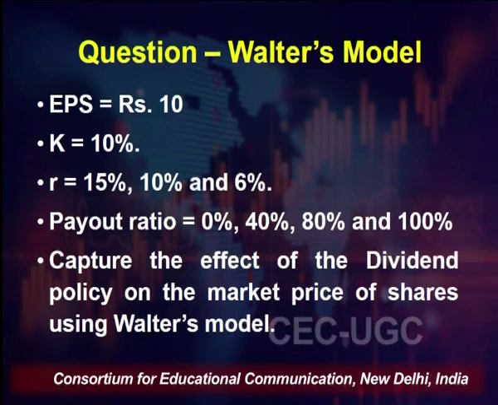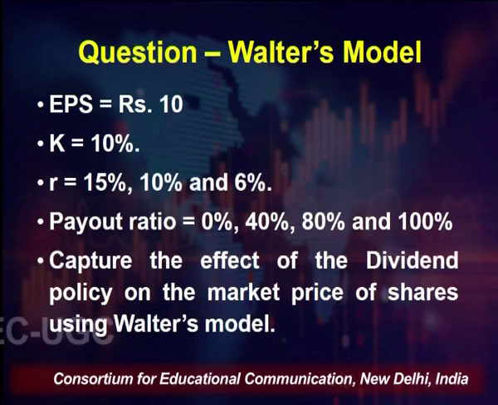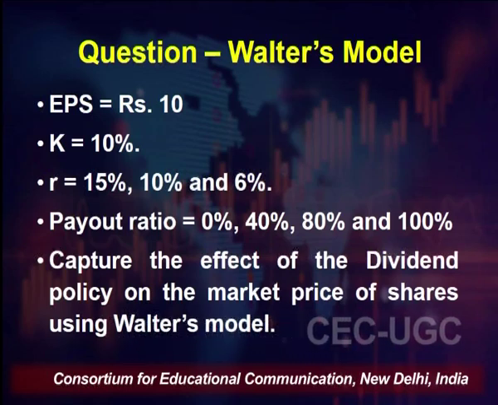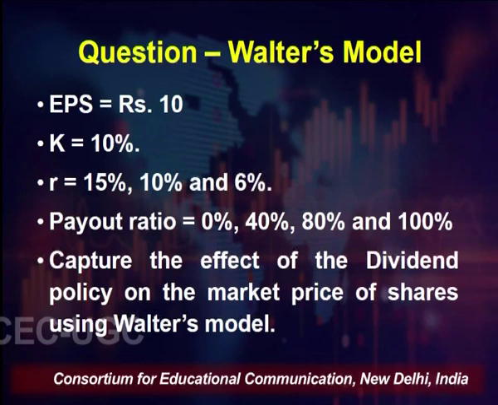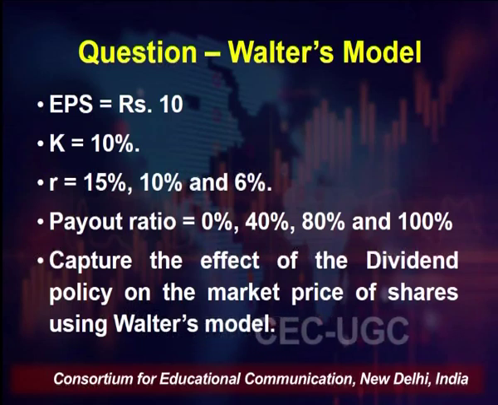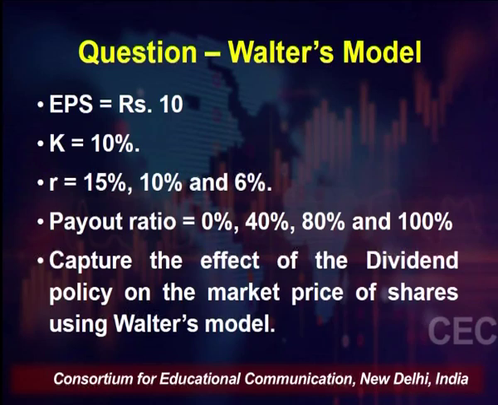The question is on the screen where EPS is given as rupees 10 and our cost of capital is 10%. There are three scenarios where our rate of return is 15%, 10% and 6%. Then for the payout ratio, there are four cases: 0%, 40%, 80% and 100%. We need to capture the effect of dividend policy on the market price of the share using Walters model. So, in all we have to do the calculation 12 times.